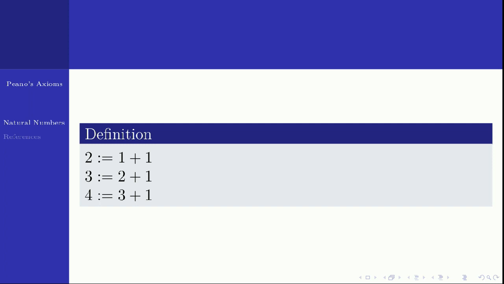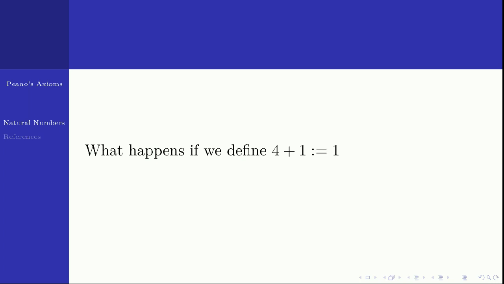1 is a natural number, all other natural numbers I am defining. So suppose I define 4 plus 1 equal to 1 again. What will happen? Then you will end up with this collection 1, 2, 3, 4. This collection satisfies the two axioms. 1 is a natural number. If n is a natural number, n plus 1 is a natural number. Because 1 plus 1 you define as 2, 2 plus 1 as 3, 3 plus 1 as 4, and 4 plus 1 just now you defined as 1 again. So you will not get the complete natural numbers.